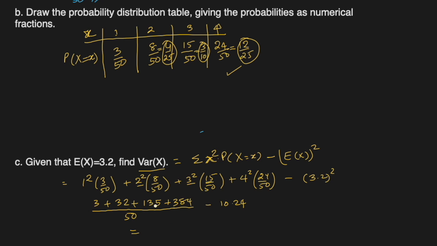So 35, 170, 554 over 50. Is it coming out to a negative? I don't think so. Let's see.